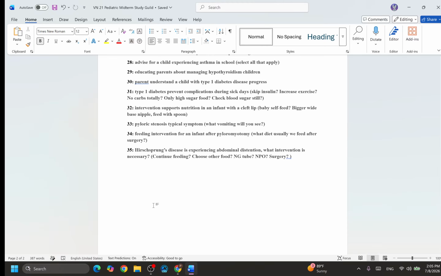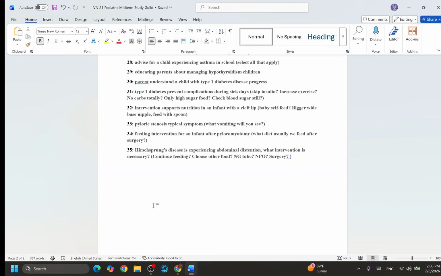34. Feeding intervention for an infant after the pyloromyotomy. That means we just cut the muscle of your stomach. That's why the stomach can open and the food will go to your intestine. So what diet do we usually feed after the surgery? The baby has just had the surgery. So how can you provide the nutrition?